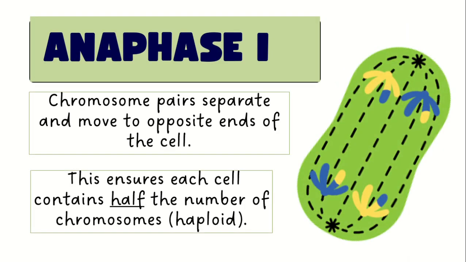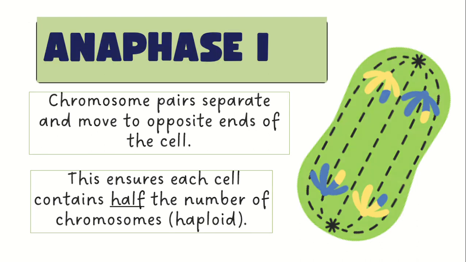Next, we have anaphase 1. So anaphase 1, A for away. So the paired chromosomes are being separated and moved to the opposite ends of the cell. So this ensures that each cell contains half of the number of chromosomes, or haploid. When you say haploid, it is half of the number of the chromosomes.